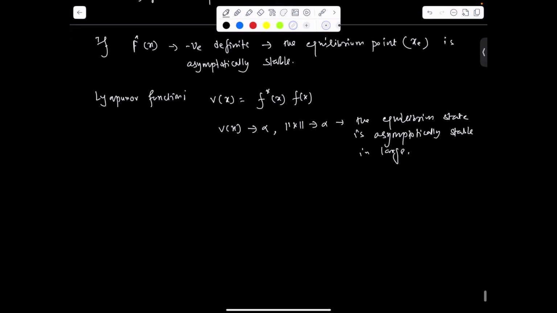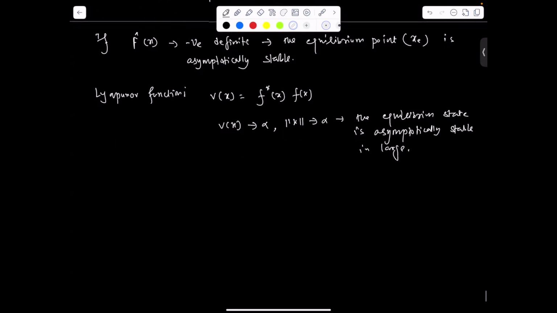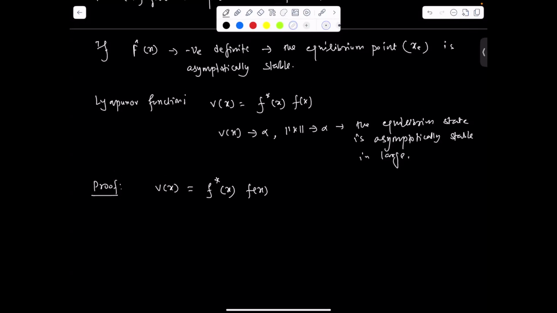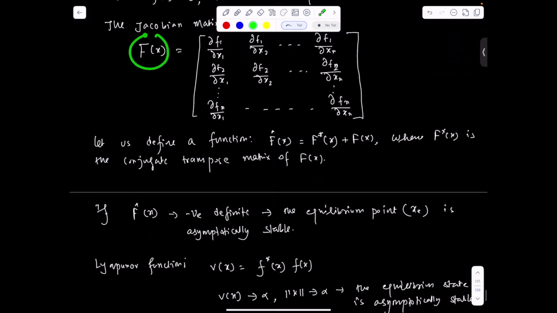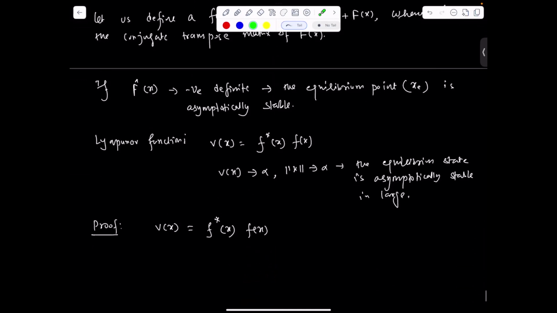Okay. So we are going to give the proof of this concept. Here we have chosen V of x equal to f star x times f of x. One thing: this capital F is the matrix, and this small f of x is the function. They are not equal.